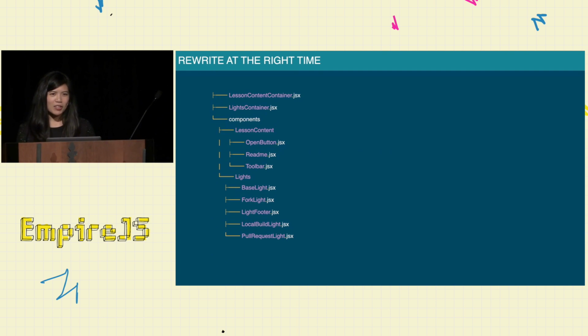Now, we didn't actually get to rewrite everything. We did the bare minimum to make this work as a proof of concept. But here we have a pretty nice pattern for moving forward if we did continue to rewrite the whole thing. The only thing is that we had to rewrite this in parallel because this is a production app. Students are accessing this every day. They're using our app and they're learning things, which is awesome.